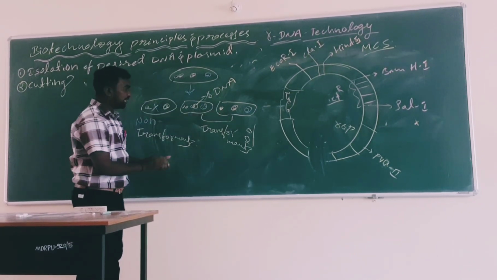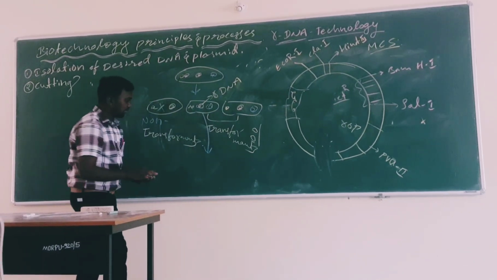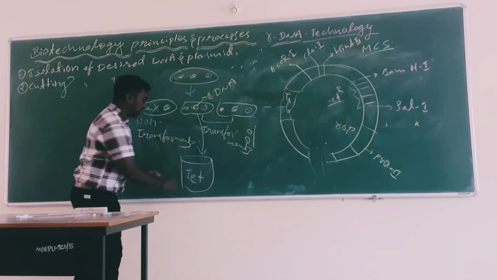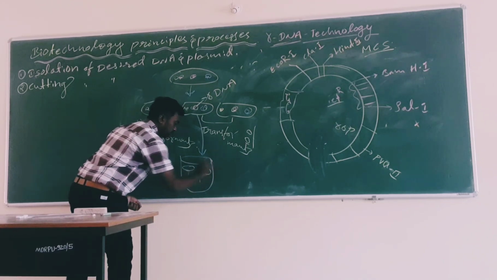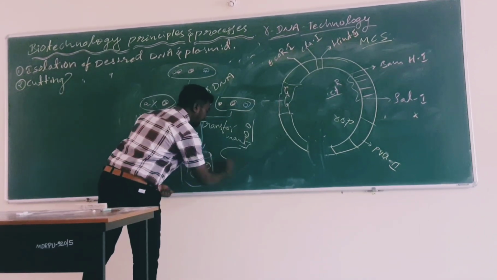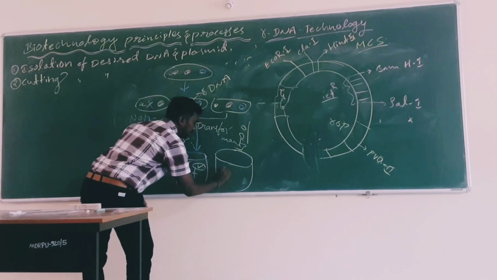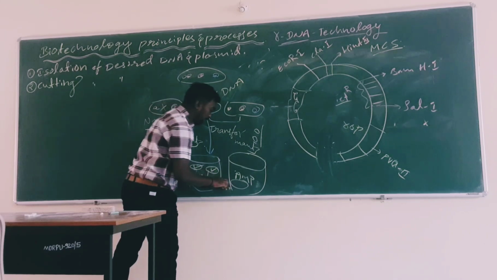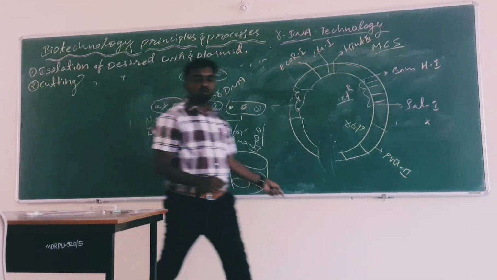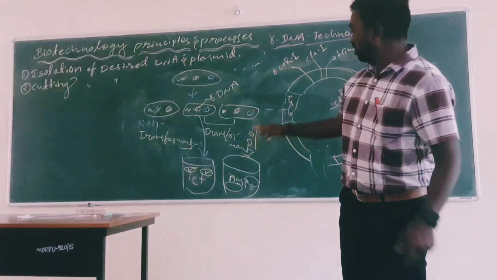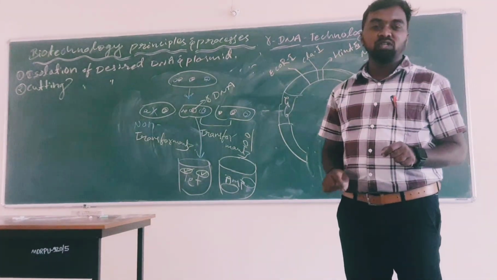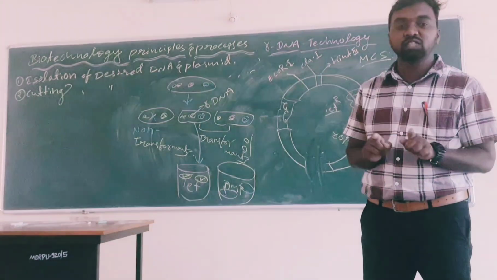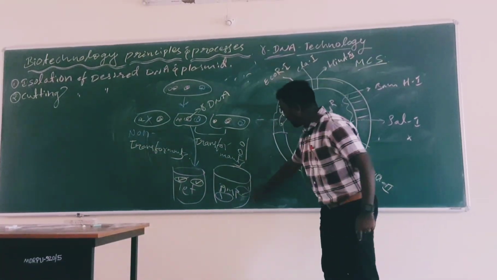Out of these, if I keep them in a tetracycline medium, these two are functional. But if I take another medium, the ampicillin medium, here one bacterium is completely suppressed and another bacterium is active. Which one is suppressed within the ampicillin medium? The suppressed bacterium is the one containing the rDNA. So here it is the rDNA-containing bacterium; it is inactive, suppressed. The other is active, but it is not a recombinant.